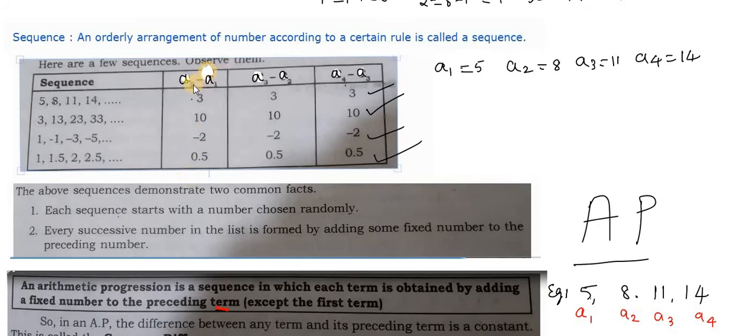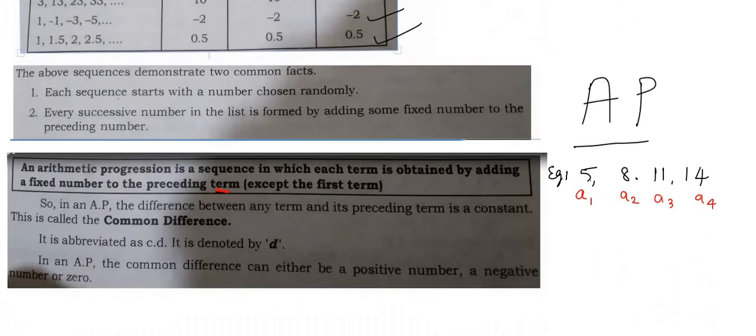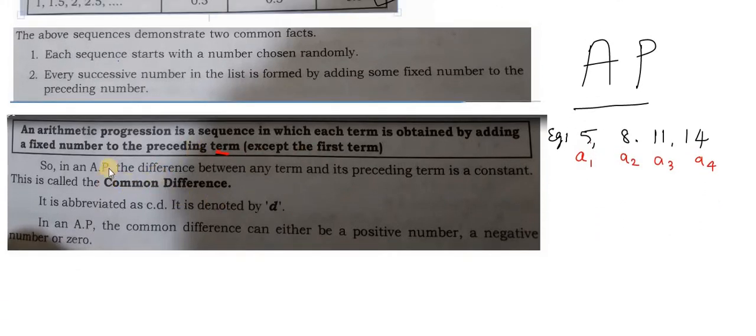So we call this the common difference, and it is represented by the small letter d. In an AP, the difference between any term and its preceding term is a constant. This is known as the common difference.